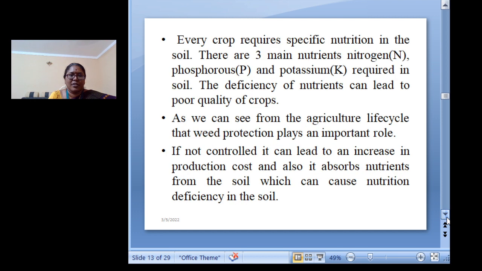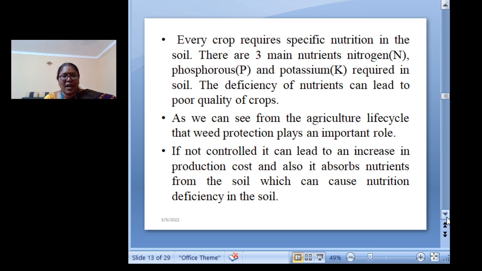Now the second is every crop requires some nutrients in the soil, and the three main nutrients, nitrogen, phosphorus, and potassium, are required in the soil. The deficiency of the nutrition will definitely lead to poor quality of the crops.